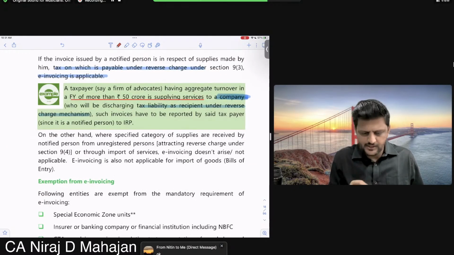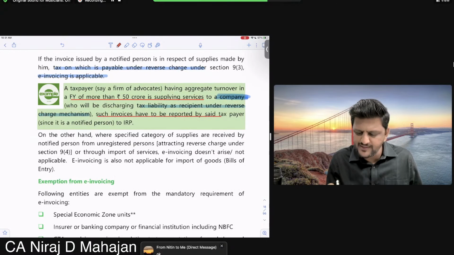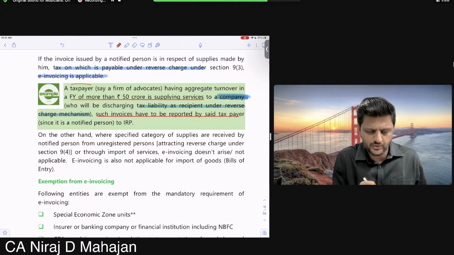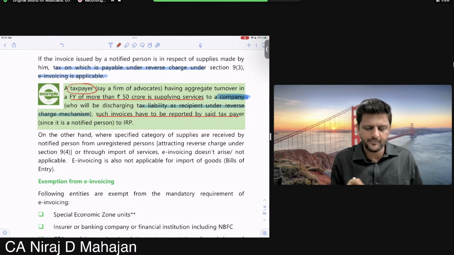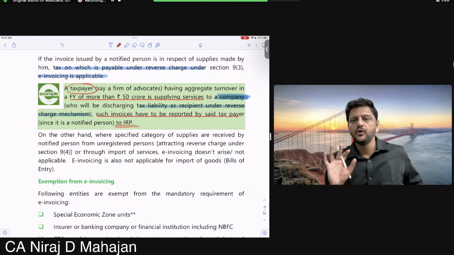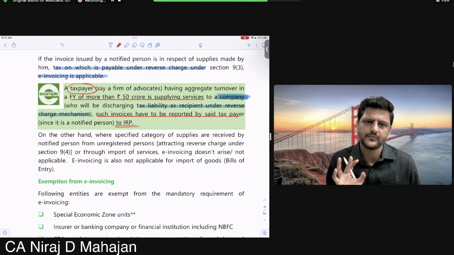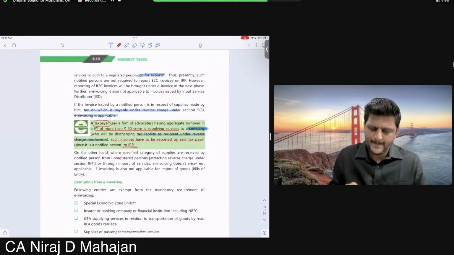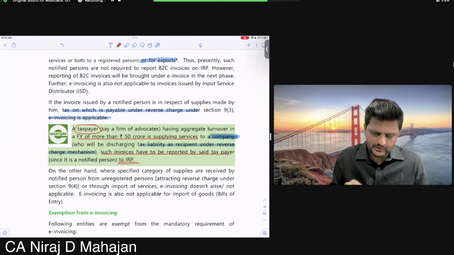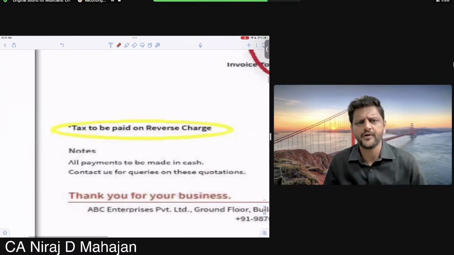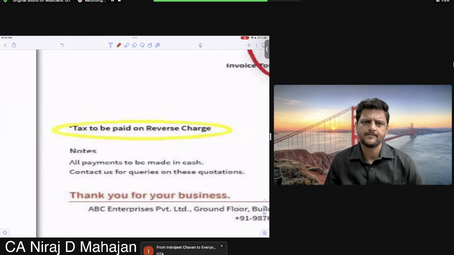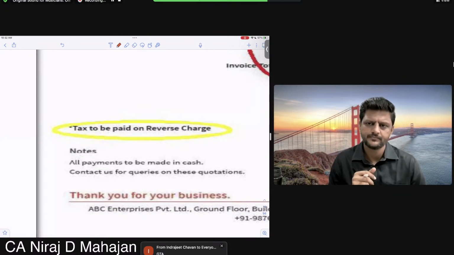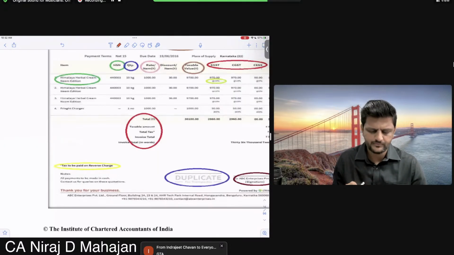So, such invoices have to be reported by said taxpayer. Okay? Who taxpayer? Lawyers only. Since it is a notified person to IRP, they will just notify that invoice on IRP. Okay, everybody? Did we see an example? Check here, on which it was clearly written that taxes will be paid on reverse charge. Yes, GT is just one of the examples. Correct. Okay. Fine, tell here, all of you.